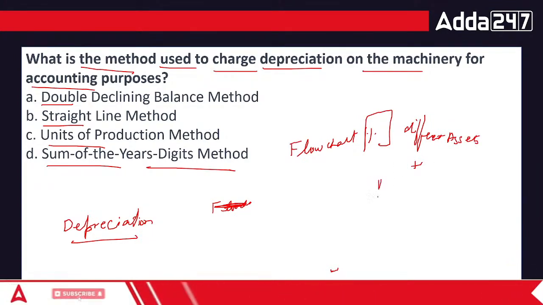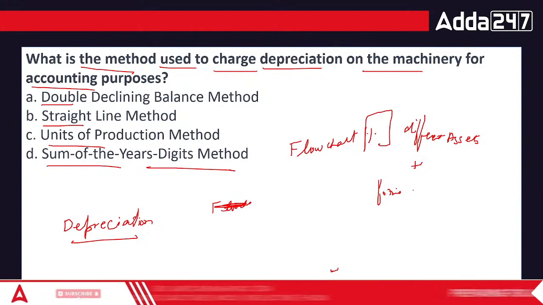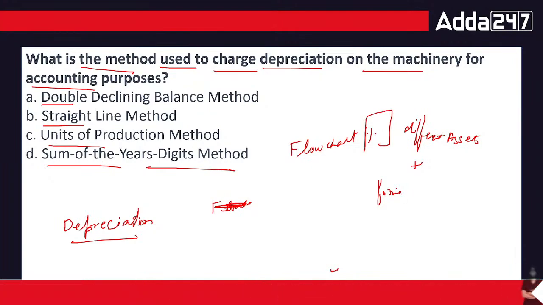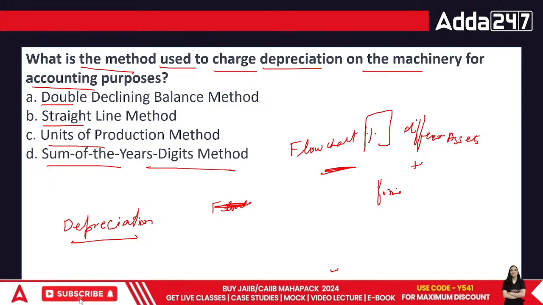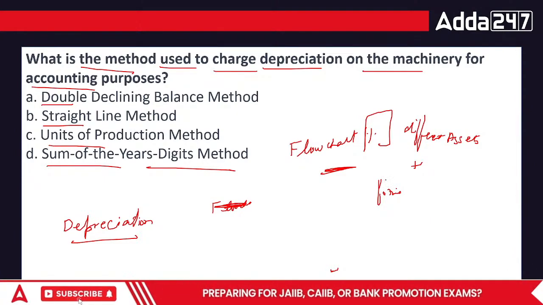This flow chart is related to the area of taxation.